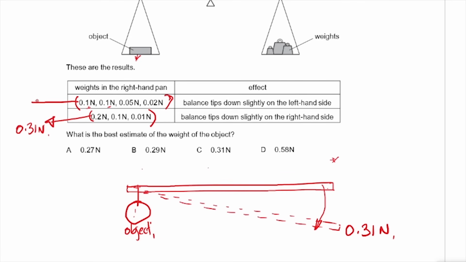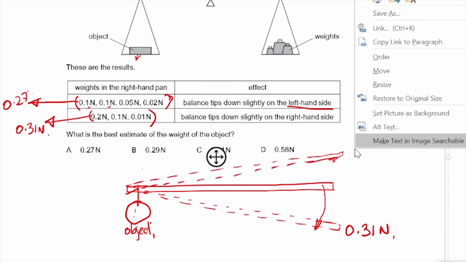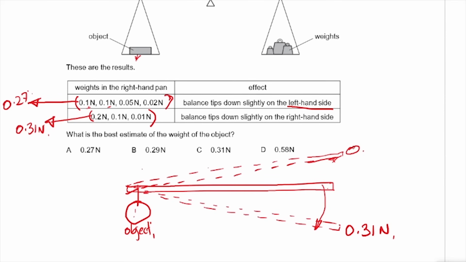However, when we put the weights, these weights which are 0.27, this is going to tip slightly like that. It's going to tip slightly on the left hand side. So meaning that when we put 0.27, it's going to tip upwards slightly to the left like that. So in other words, you find that this is heavier than that.